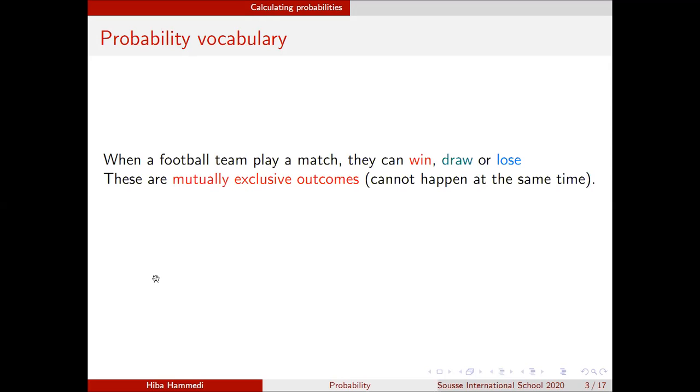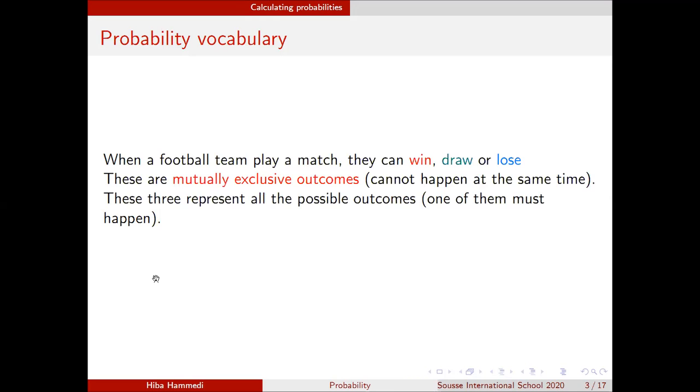All right, let's take an example to learn more about probability vocabulary. When a football team plays a match, they can win, draw, or lose. Those are the 3 possible events. So these are the possible outcomes, right? And we call these outcomes mutually exclusive, because they can't happen at the same time.